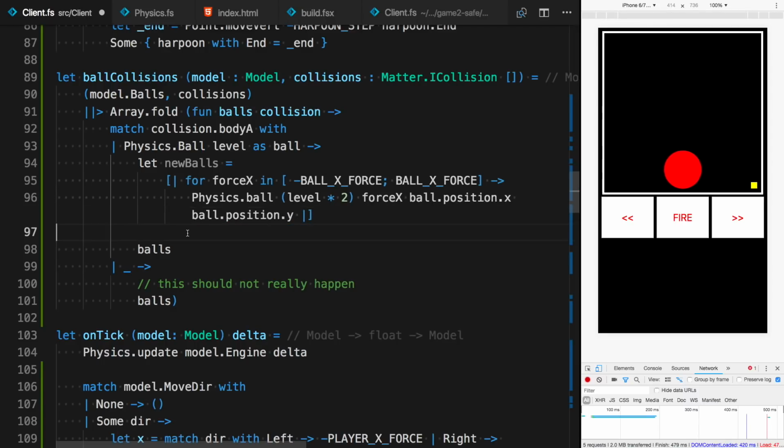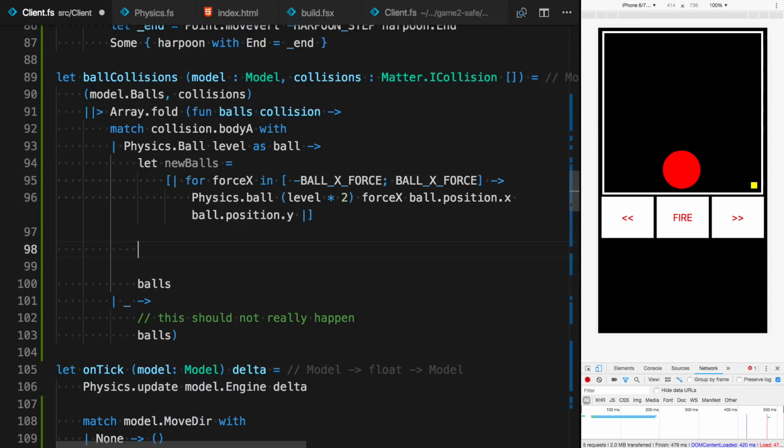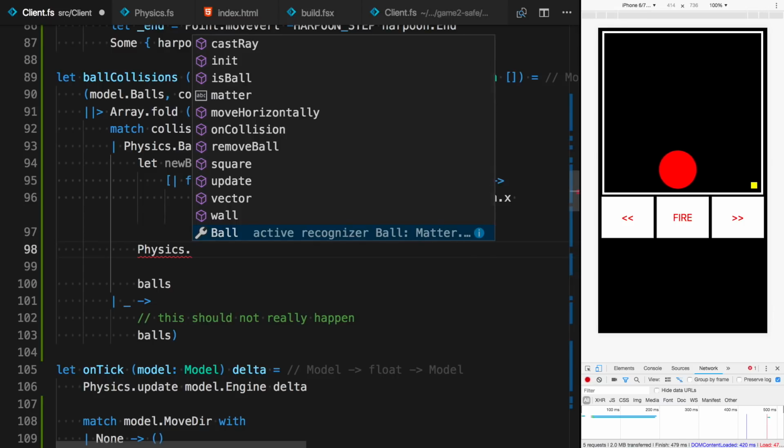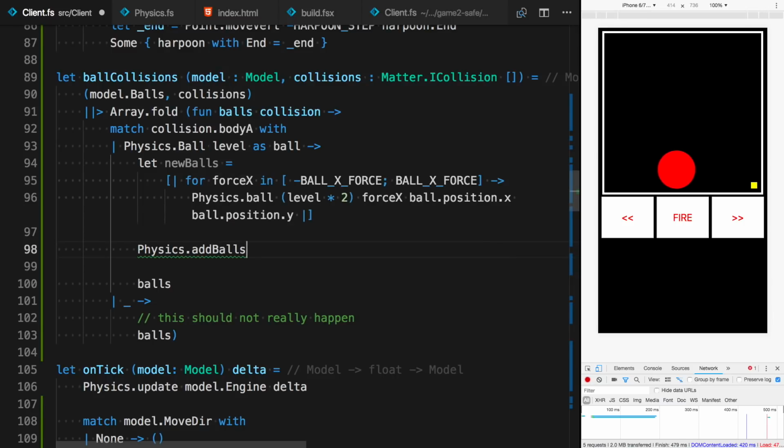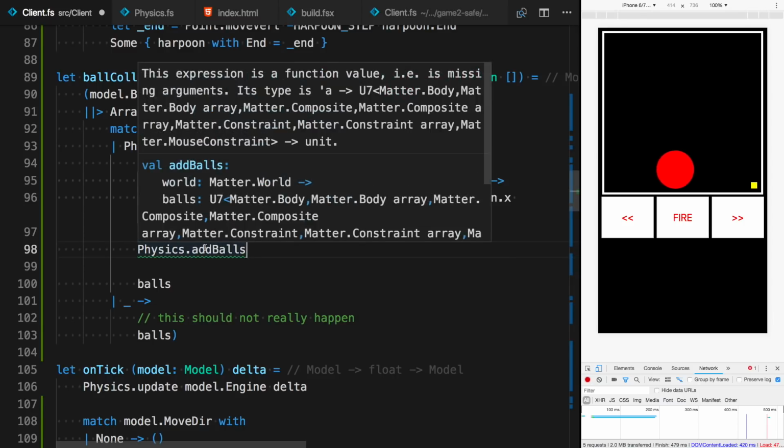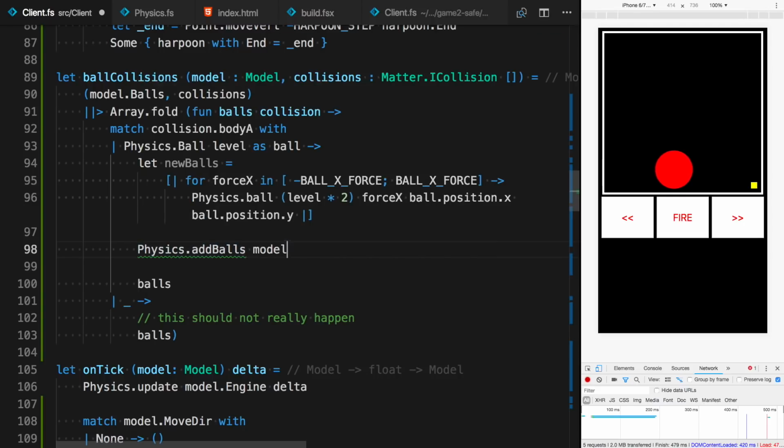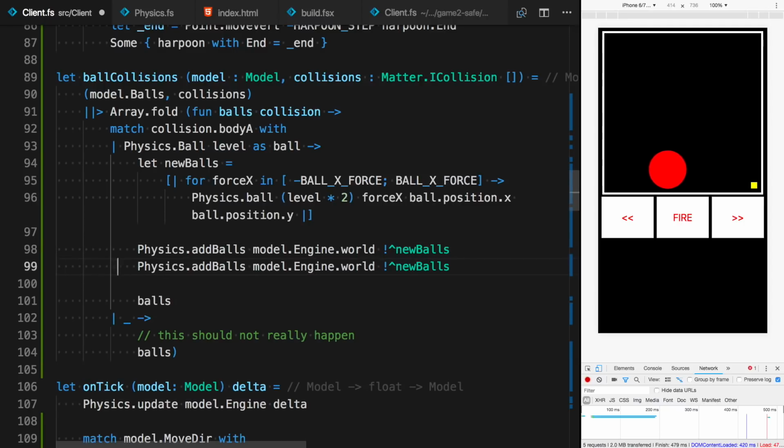Okay, so those are the new balls, and now we need to add them to the physics engine. We'll do this by invoking add balls on the physics module. We'll need a reference to the world, which is in our engine, and add those balls like that. Okay, and we also want to remove the ball that was shot.